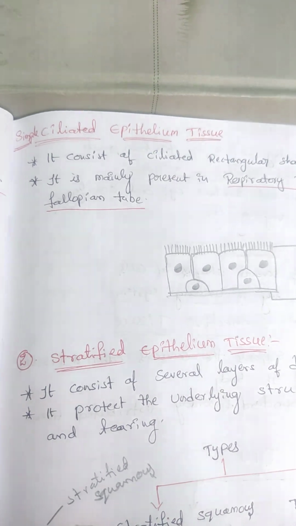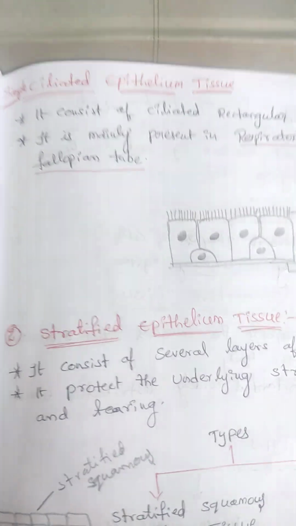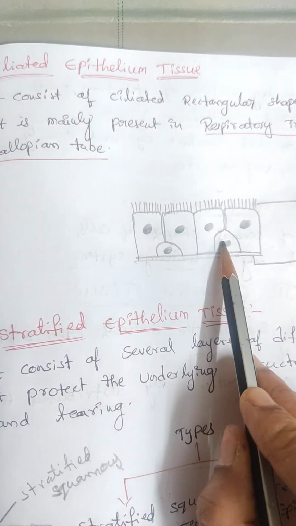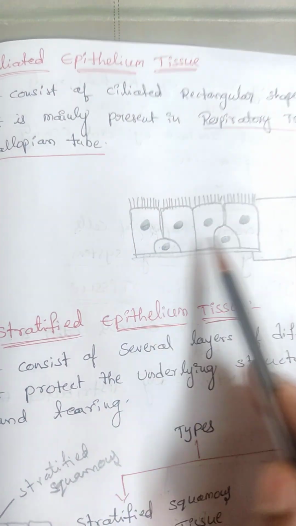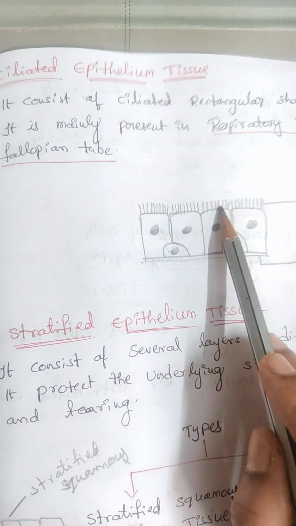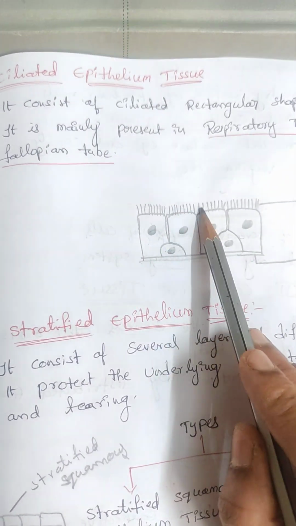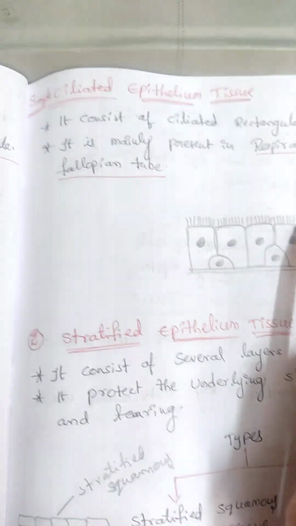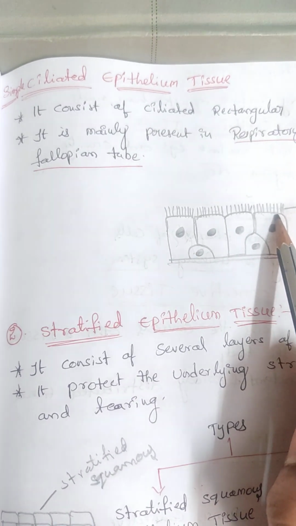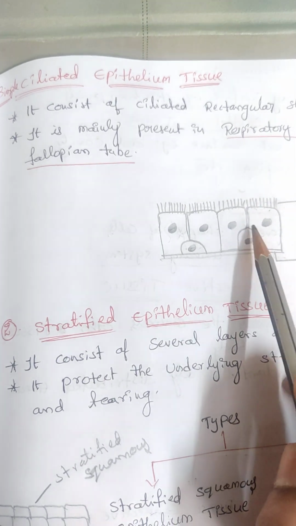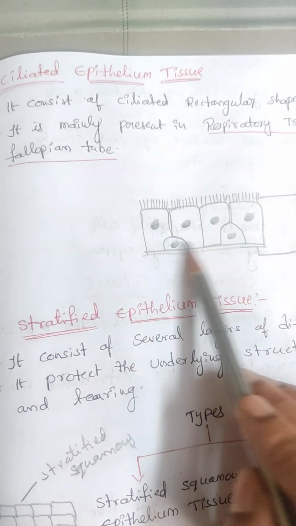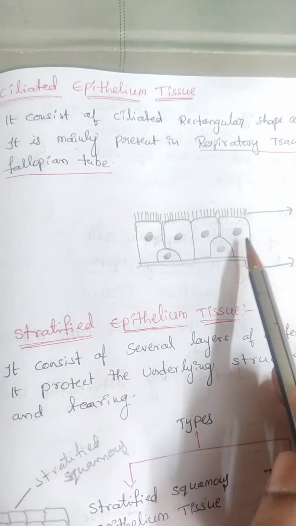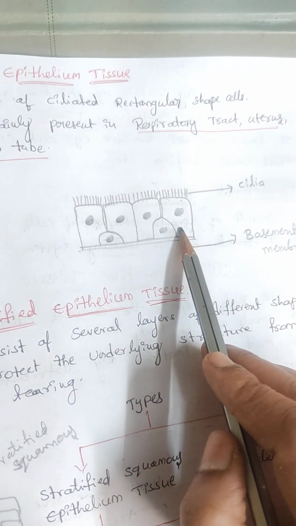The next type is simple ciliated epithelial tissue. These tissues also have a rectangular shape, but there is one variation: cilia are present on their body. Cilia means hair-like structures are present on the tissue's body, and this is called simple ciliated epithelial tissue. It also has a rectangular shape. This type of tissue is present in the respiratory tract, and also in the ureters and fallopian tubes.